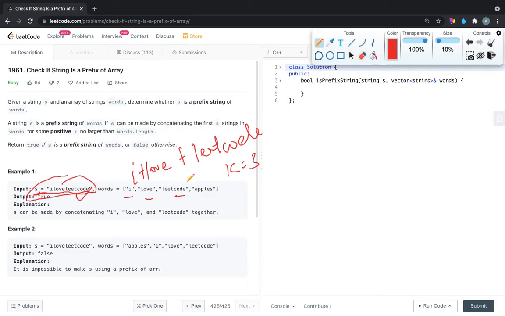Coming to the second example, here the s is I love LeetCode and words is equal to apples, I, love, LeetCode. So if we concatenate apples with I plus love, or if we concatenate the other elements also, like the last element LeetCode, then also this won't be formed because apples comes in the front. So in the first case, s is a prefix string of words, and in this case, s is not a prefix string of words.